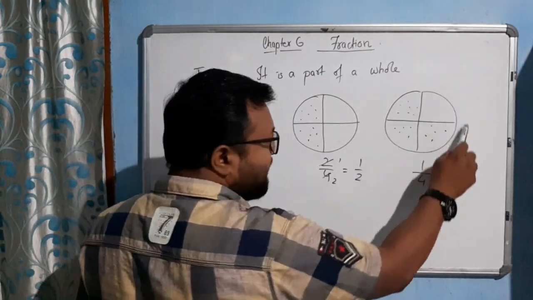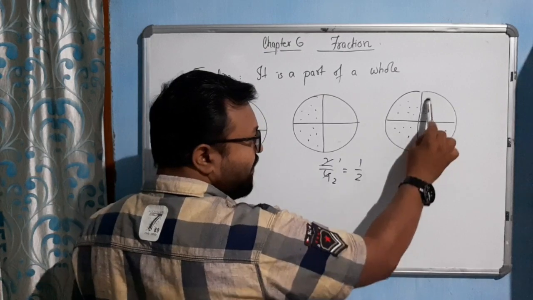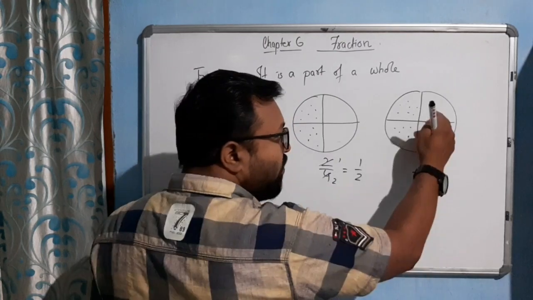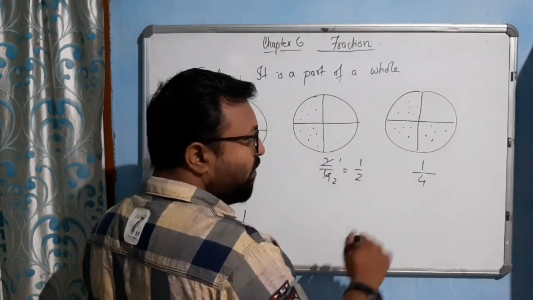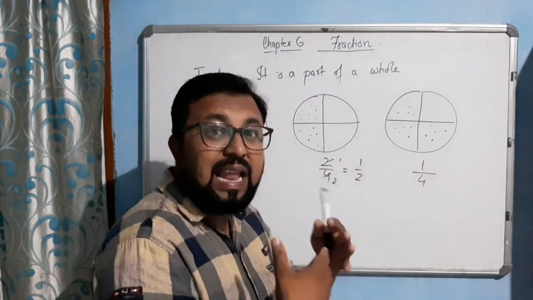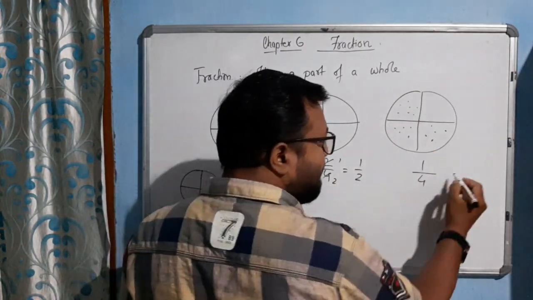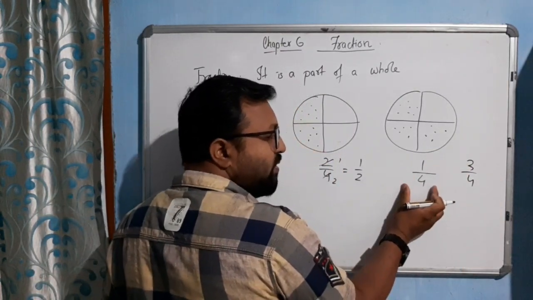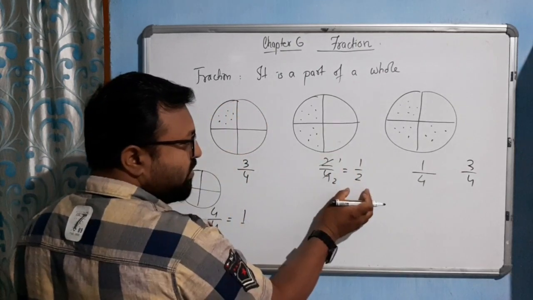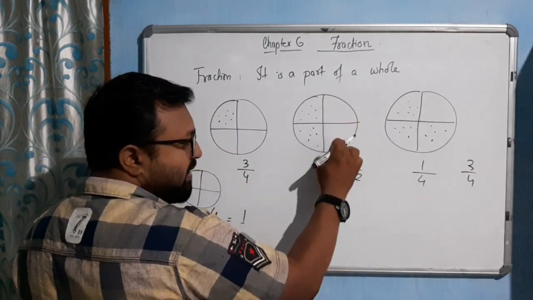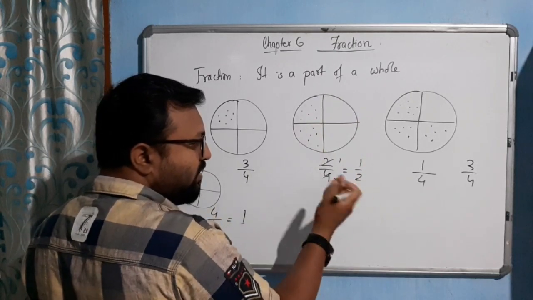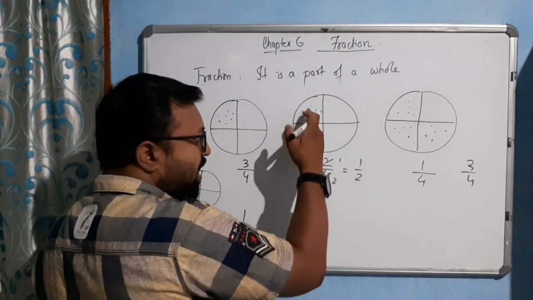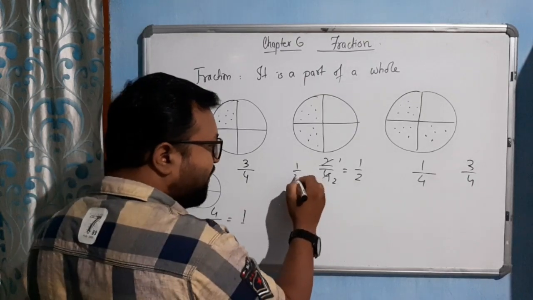Here also, the pizza was there, four parts were there. I ate only one part, so only three parts are left behind. So what is the fraction of pizza I ate? 1/4 part. And if I ask you what is the fraction of pizza left out, three parts left out, so 3/4. This will be left out, and this will be the part I consumed. Here also, I ate two parts out of four parts, so two parts left out. So half the pizza left out.